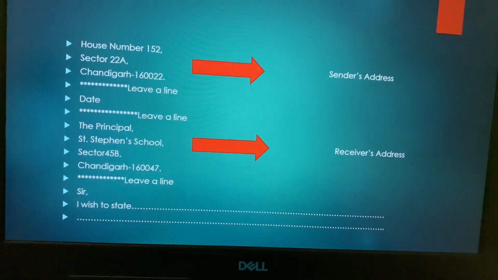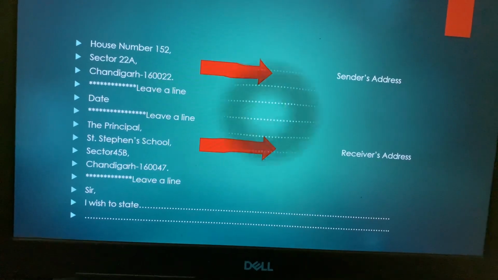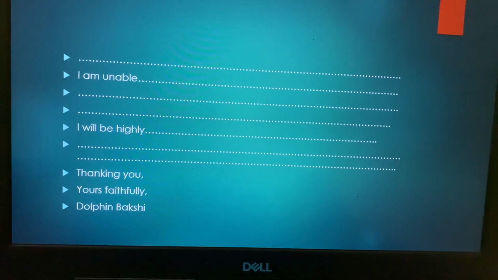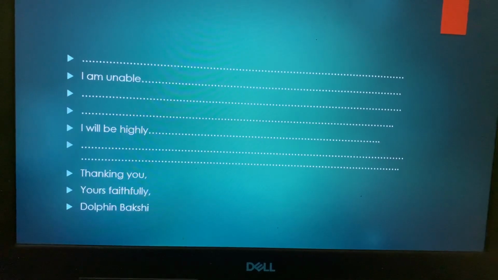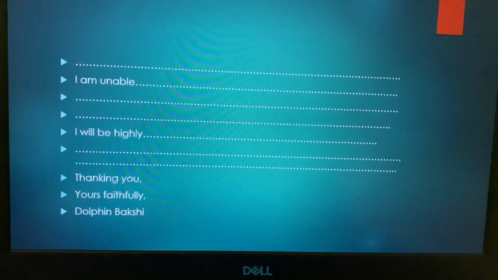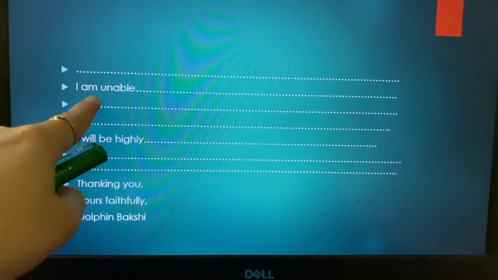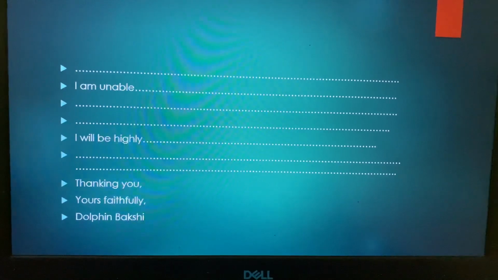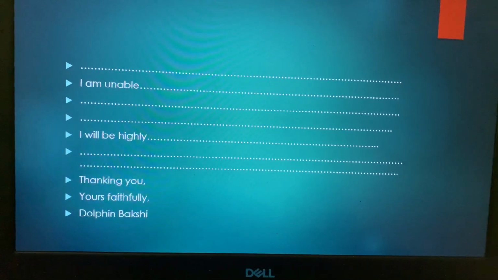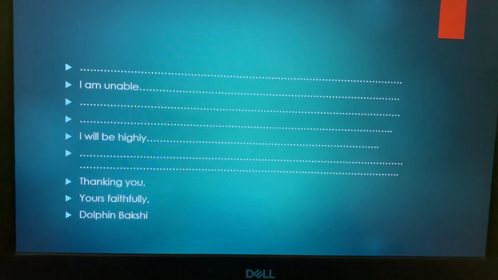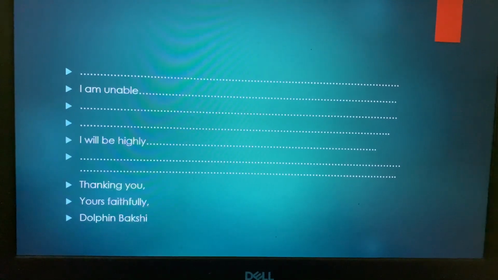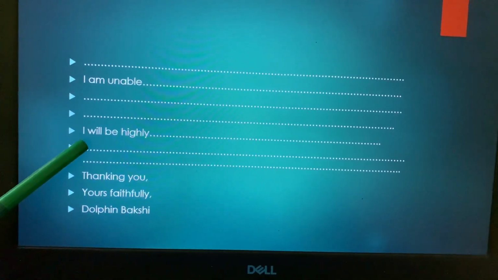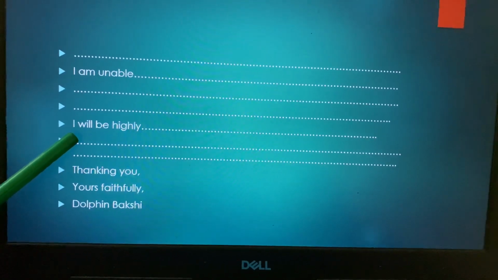After you are done writing your first paragraph, children, you come to the second paragraph, and before that you need to remember that you have to leave a line. So after you're done with your first paragraph, you will leave a line and you come to the second paragraph, which says I am unable. So you will begin your second paragraph with I am unable. After you're done with your second paragraph, you will leave a line and come to the third paragraph, which should begin like I will be highly.